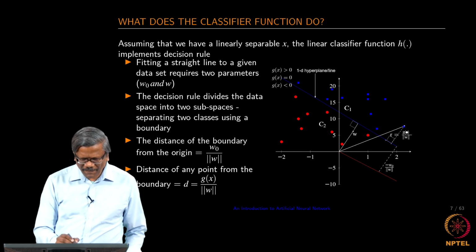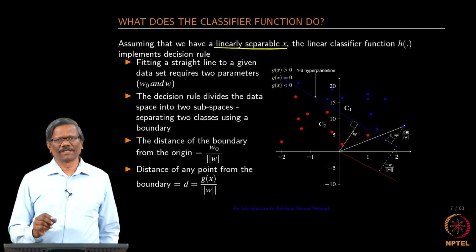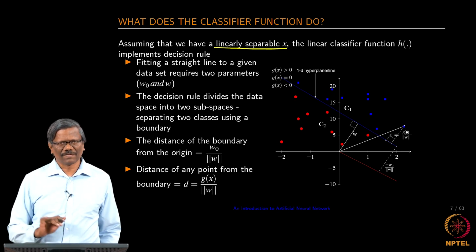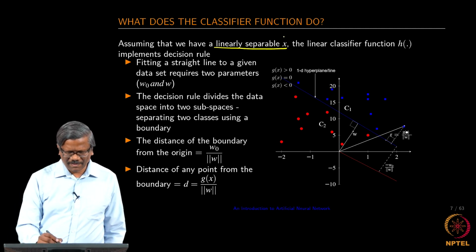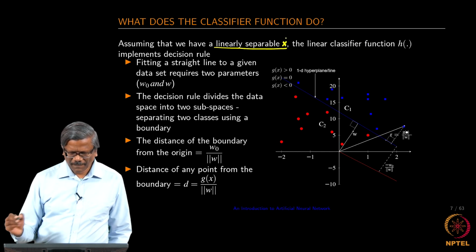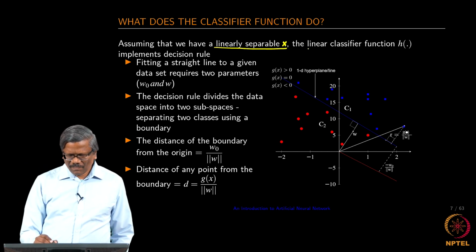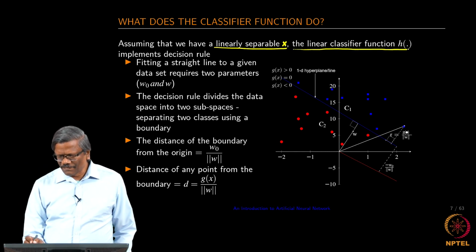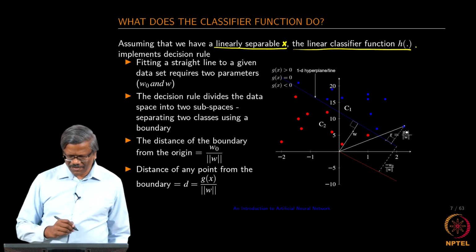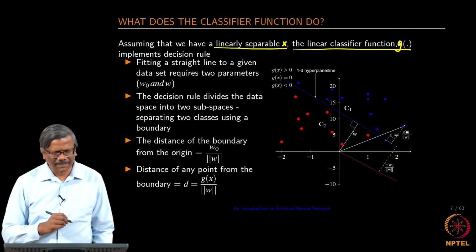So, assume that we have a linearly separable x. It is very crucial, this linearly separable x in this case. Okay, this set of points should be linearly separable. The linear classification function implements the decision rule, that should be g. Let us be consistent with the notation.